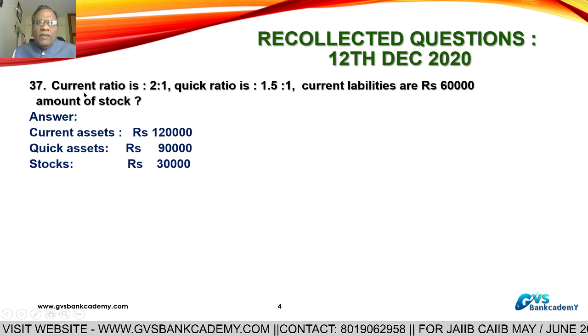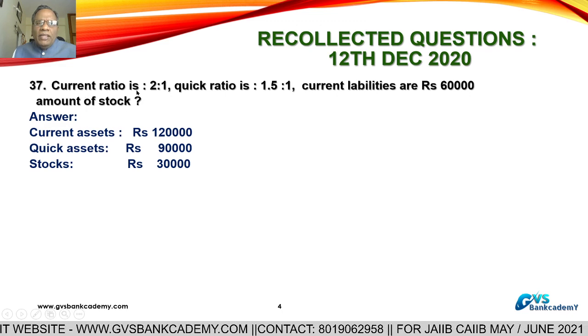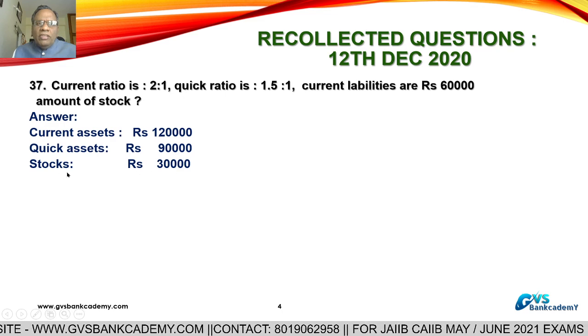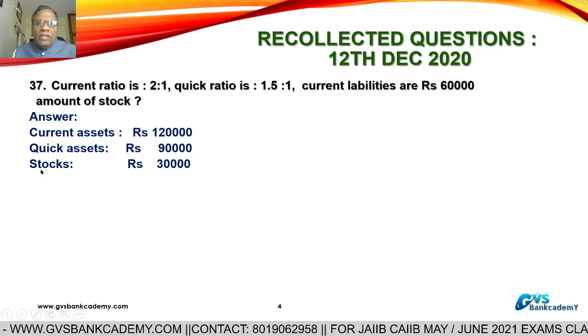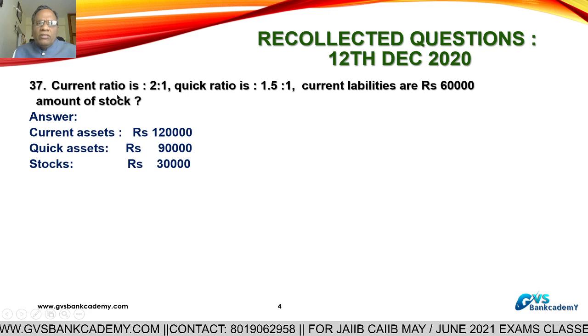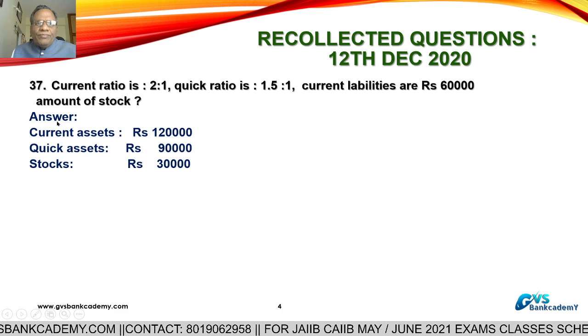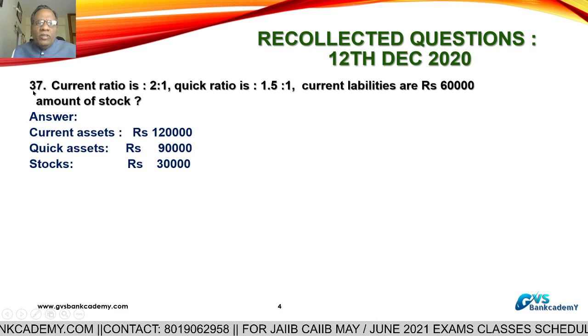So from this question, current assets minus quick assets is equal to stock. Stock is an illiquid asset. That's why stock is 30,000. This is about current ratio, quick ratio, and current liabilities. This is question number 37.